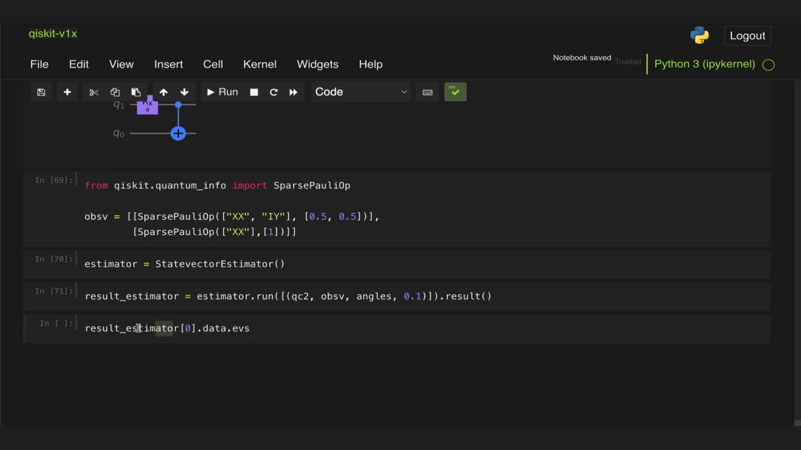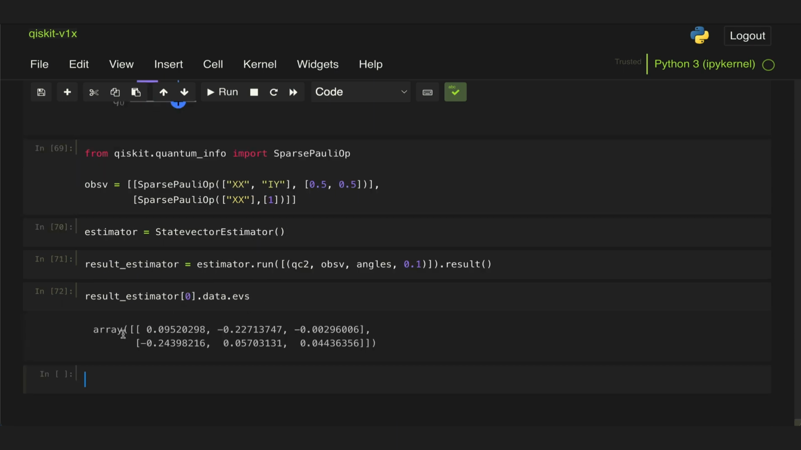So we get our result here, and then we use the 0th index because we only have 1 pub here. If we have more pubs, then we will go 1, 2, and so on to address each of the results of all the separate pubs in this list, right? But here we're just using 0 for the first one, then again .data. But here, instead of having to call the name of a classical register, which we don't even have in our circuits, we just do .evs, which stands for expectation values.